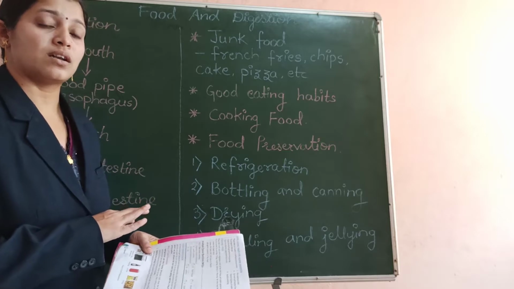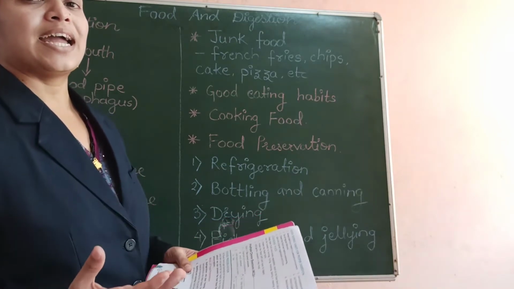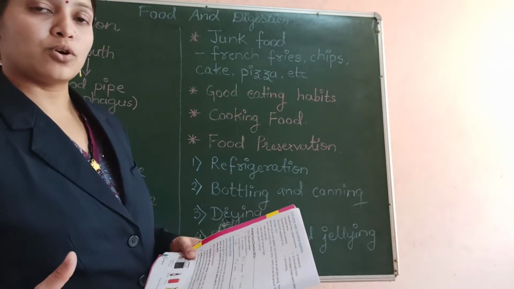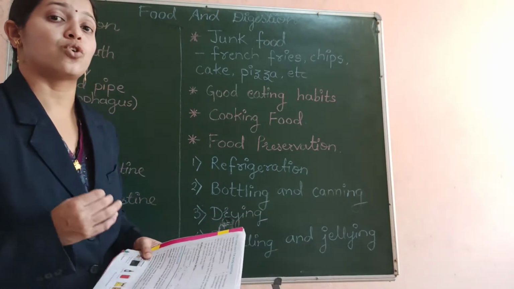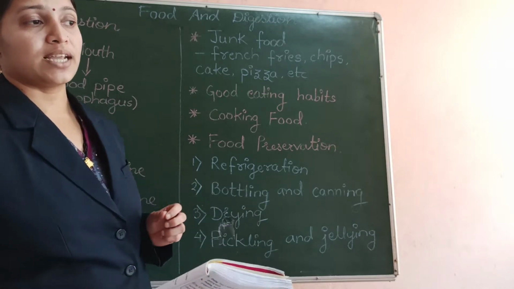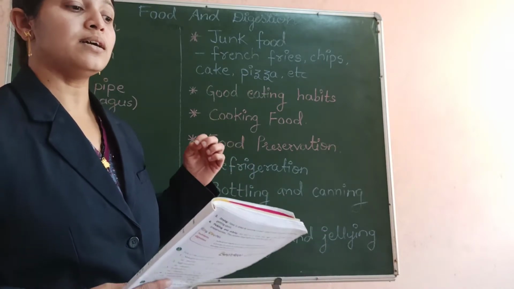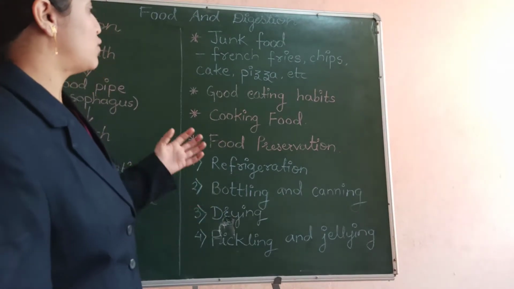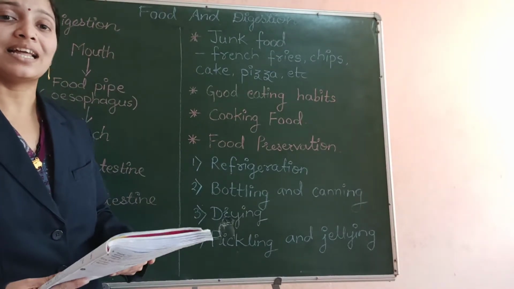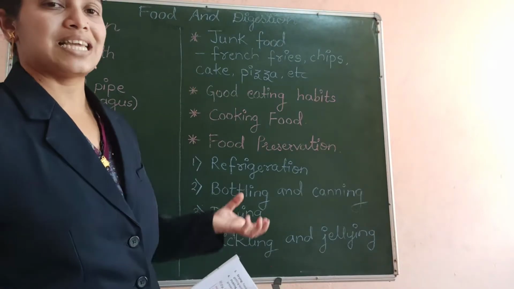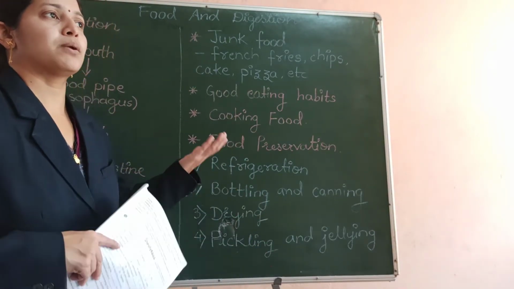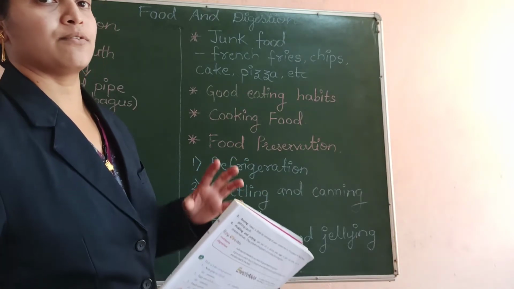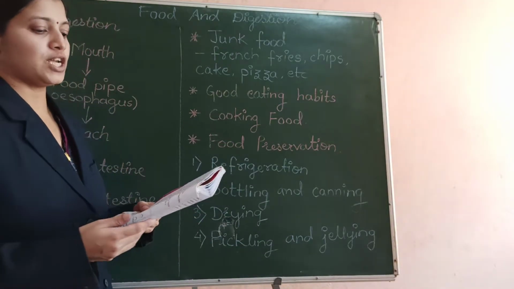We have learned earlier what is a balanced diet. The diet which has all the nutrients, roughage and water in the required quantity is called a balanced diet. So we should take care that we always have a balanced diet. Also, one more thing is that we should have fresh and healthy food. We should not eat stale food or the food that has been prepared one day earlier or 2 days earlier. We should always have healthy and fresh food.